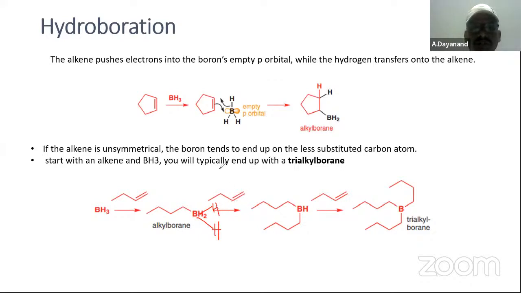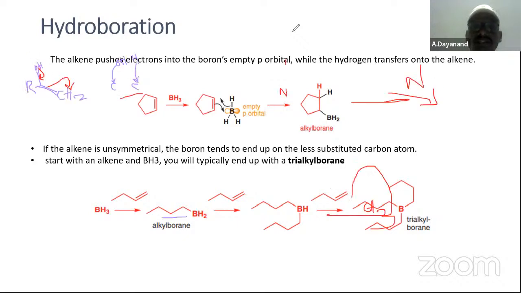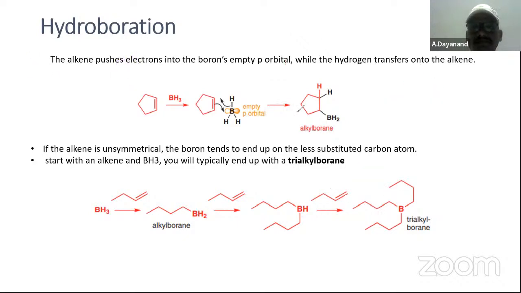According to Markovnikov's rule, what should be here? This is going to be bonded to this carbon, and here H. Okay, H minus, sorry, it is H minus. Let us take H minus and BH2 plus.